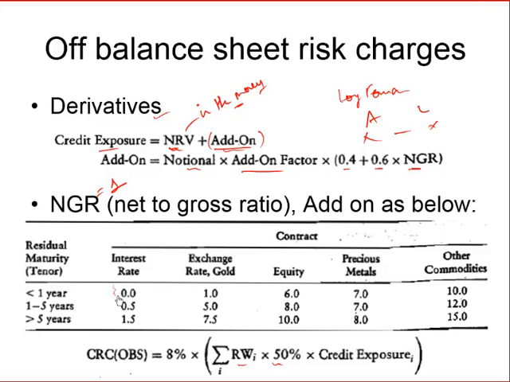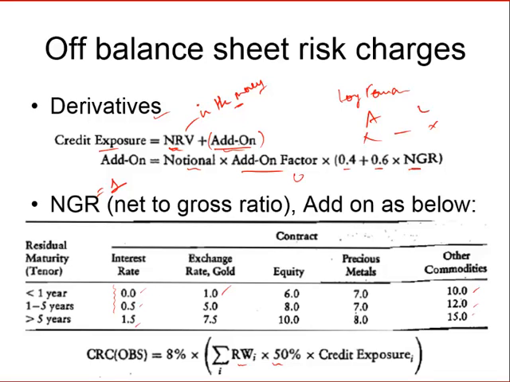So if it's an interest rate based derivative, then for maturity less than 1 year the add-on factor is 0. For 1 to 5 years it's 0.5. For greater than 5 years it's 1.5. Exchange rate and gold is more risky, hence volatility is higher. So for less than 1 year the add-on factor is 1, 1 to 5 years it will be 5, and greater than 5 years it will be 7.5. Similarly for equity, precious metals and other commodities, we have the add-on factors given.